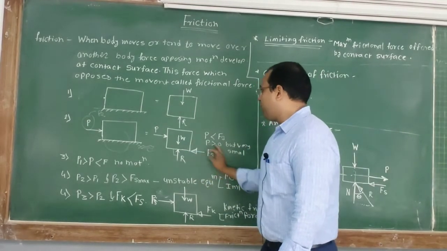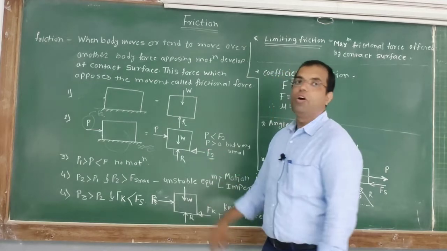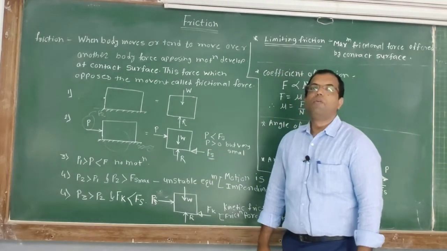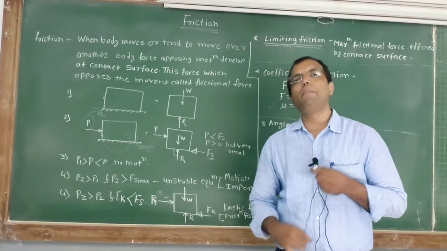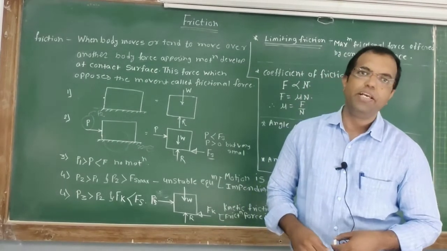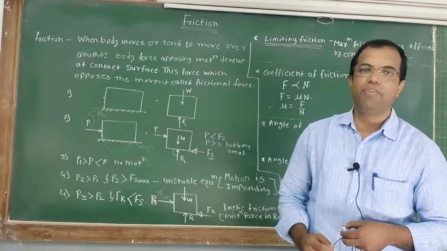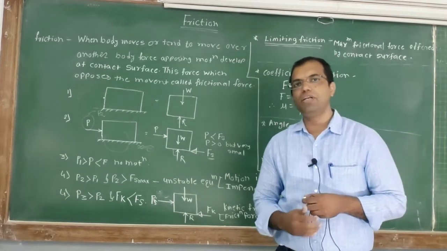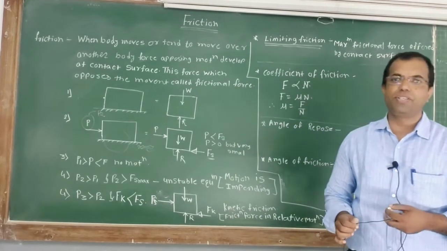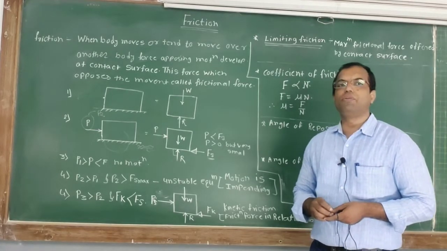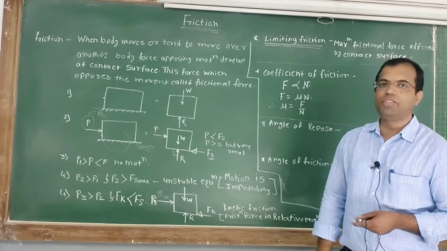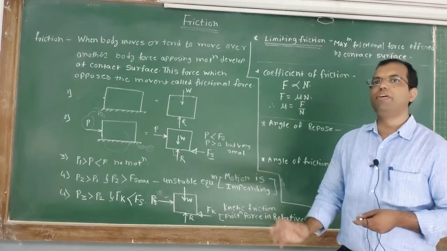Now this value of Fs is known as the value of limiting friction. What is limiting friction? The maximum frictional force offered by the contact surface is known as limiting friction. Friends, remember this definition. Many times this definition will appear in your examination as a theory question. Write down the definition of limiting friction. What is friction? What is limiting friction?